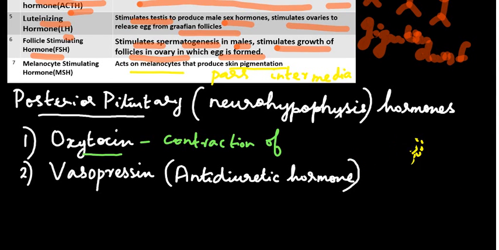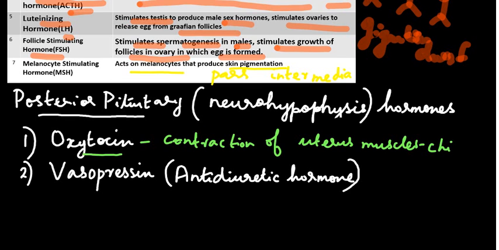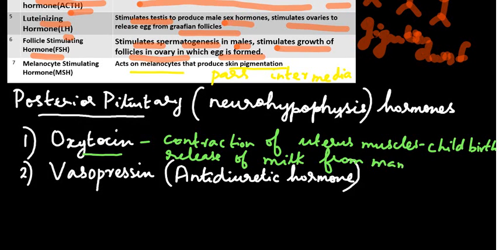So contraction of the uterine muscles during childbirth is one function of oxytocin, and the other function of oxytocin is release of milk from the mammary glands, or ejection of milk from mammary glands or breast, after the childbirth.